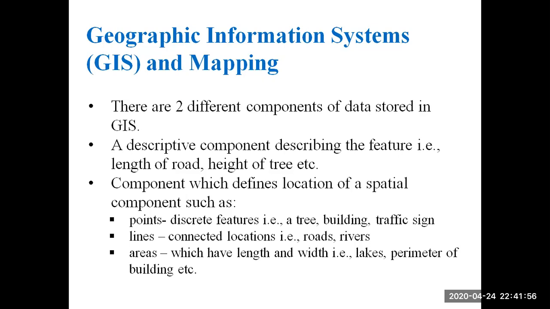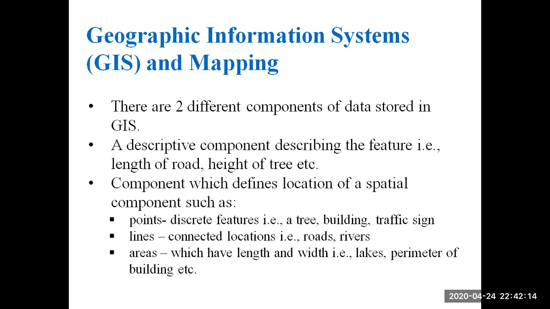First one is a descriptive component describing the feature, that is length of the road, height of the tree, etc. So the data in the GIS is represented in two forms. First one is the descriptive component, where we represent the data as length of the road, height of the tree, etc.